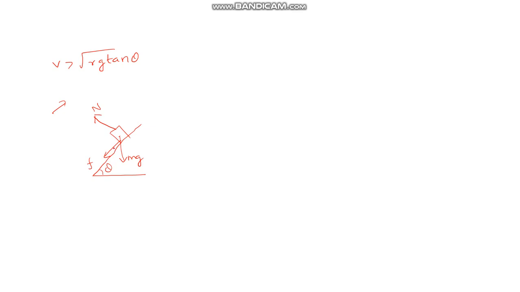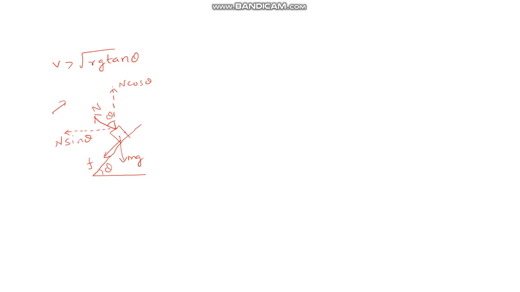So here, if you draw a vertical, if this is theta, this is also theta. Like in the previous case, we will resolve the forces. This will be n cos theta, and this is n sin theta.